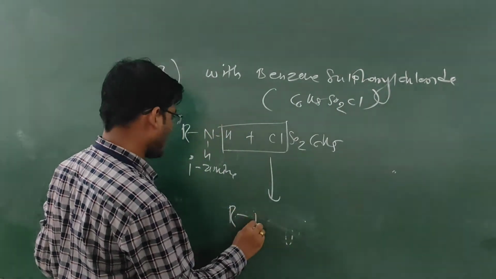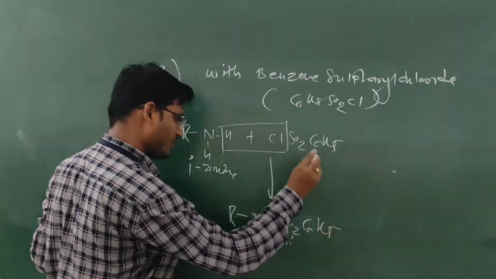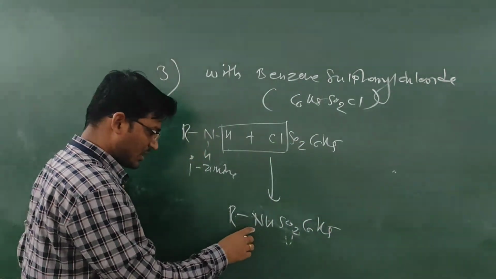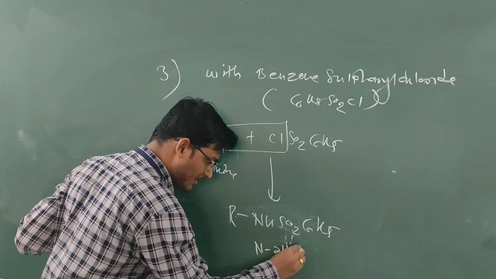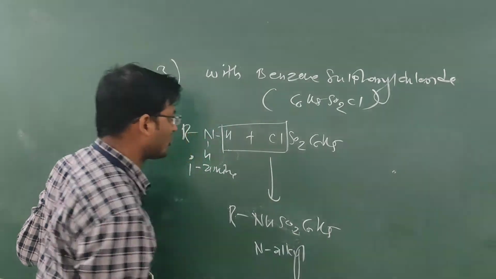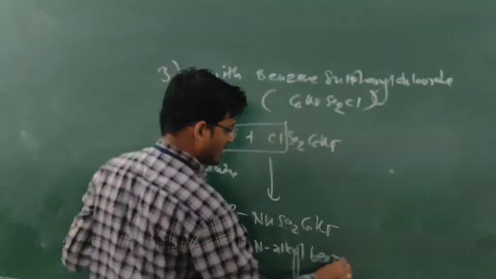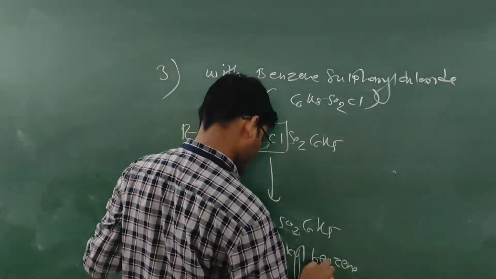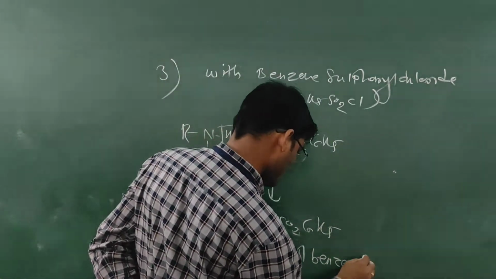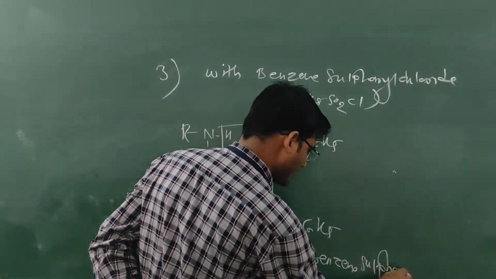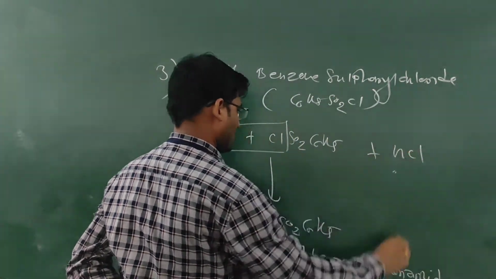It forms a product RNHSO2C6H5, which has an alkyl group present at nitrogen, so we say N-alkyl benzene sulfonamide, plus HCl.